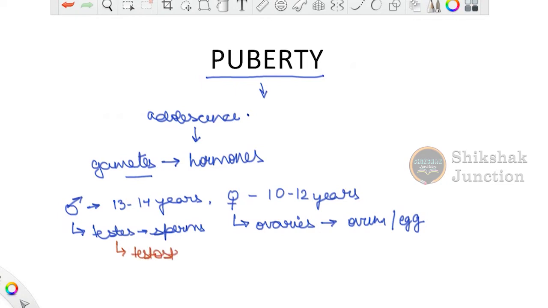Easy to remember, testis से आएगा testosterone. और ये जो ovaries हैं they produce two hormones. These hormones are estrogen and progesterone. These are the two hormones that get produced from the ovaries when the females attain the age of puberty. These two hormones play an important role during the reproduction process.